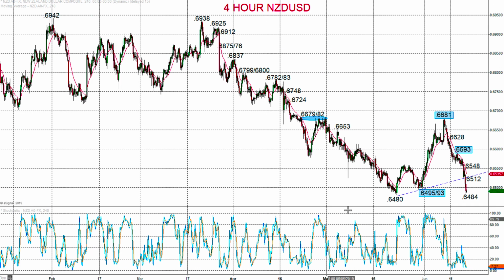Similar technical picture for New Zealand dollar in here. So selling off, having had this really strong early June rebound in here that created a basing pattern rejecting the April-May sell-off, but then the resumption of bearish pressures, the resumption of an intermediate term bearish theme, enough for us to push down through this support here at 64.95, 93, just holding up above the 64.80 low, and certainly looking for negative threats to come through, bearish pressures to come through into now the second half of June, and looking for deep correction risk down through 64, down to maybe 63 kind of area as we go through into the second half of this month.